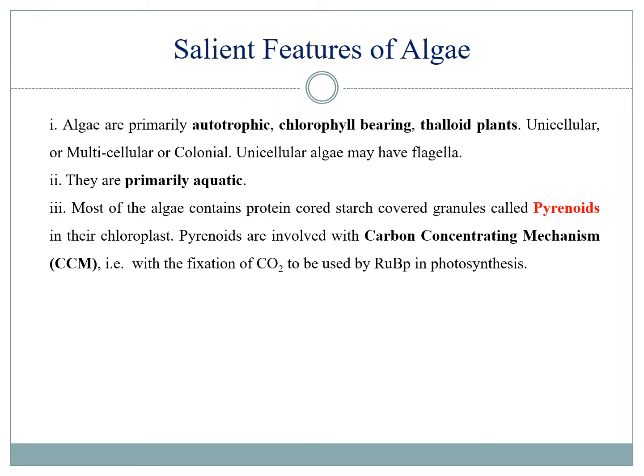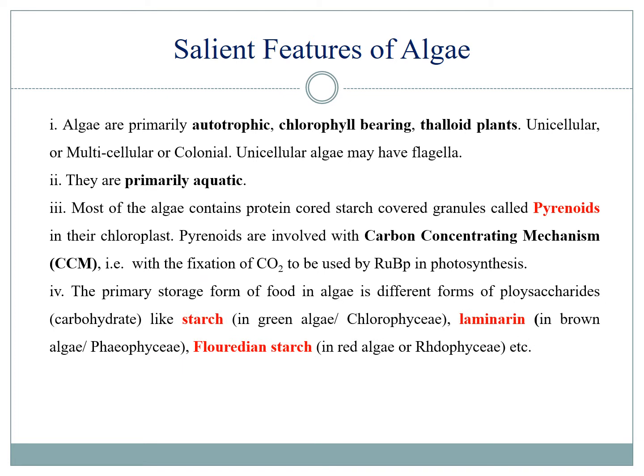Most of the algae have a special structure called a pyrenoid granule in their chloroplast. These pyrenoid granules are actually a protein-cored material granule which remain covered with starch. These pyrenoid granules are found to be involved in the CCM or the carbon concentrating mechanism or carbon fixing mechanism for photosynthesis.